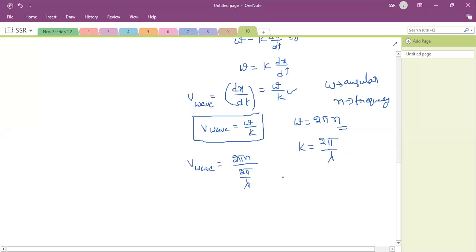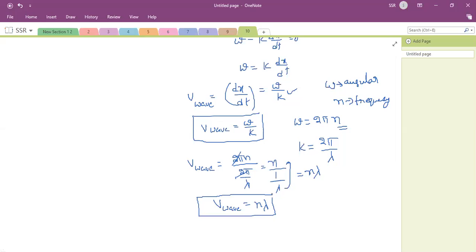The 2 pi cancel, n divided by 1 by lambda, this lambda will come up. So v wave is equal to n lambda, where n is the frequency of the wave and lambda is the wavelength. Are you clear this? So two proofs: v is equal to omega by k, or n lambda.